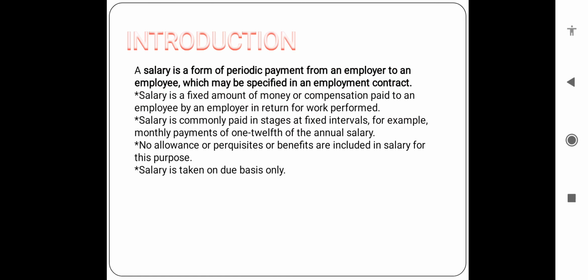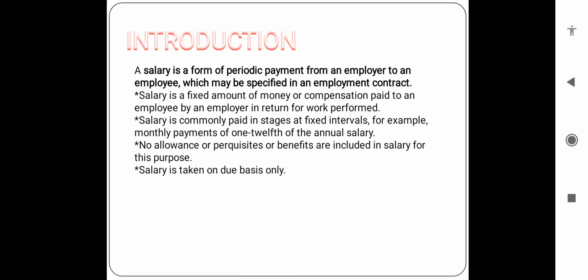First, to know about salary. Any remuneration received by an employee in consideration of their services rendered to his employer is called a salary. It also includes the monetary value of those benefits and facilities provided by the employer which are taxable under the head salary.